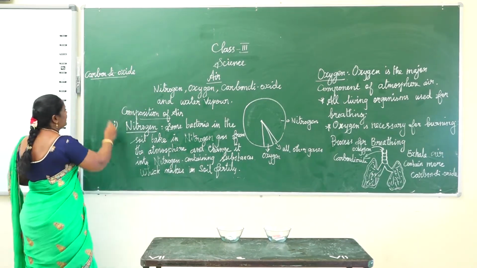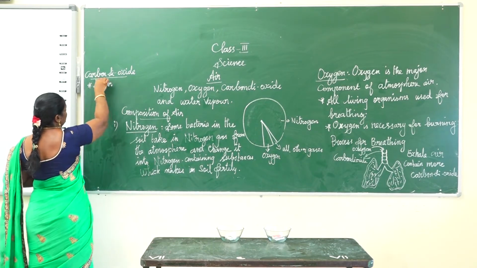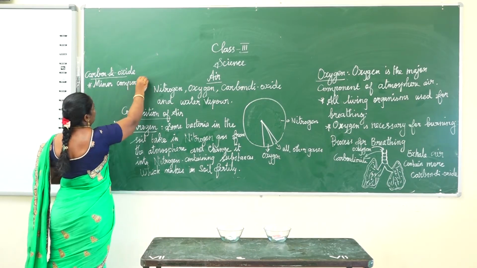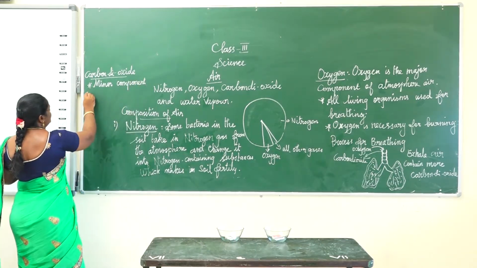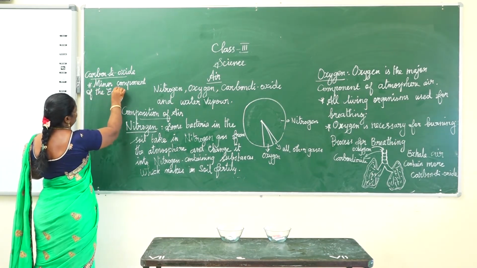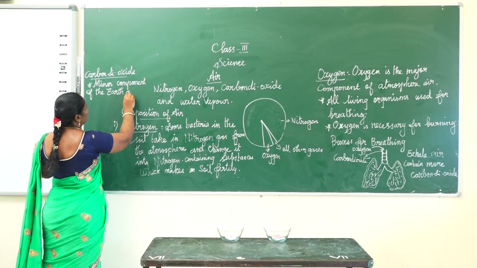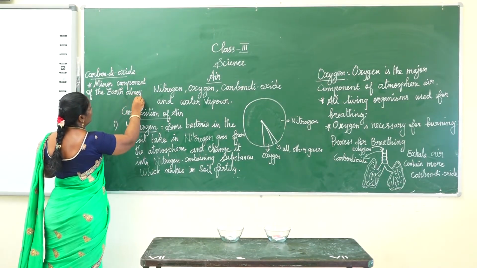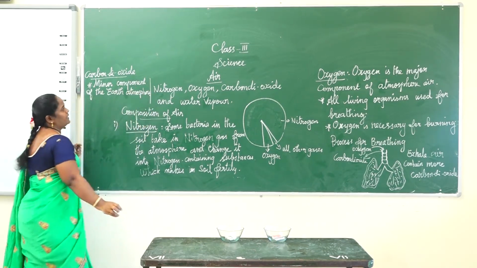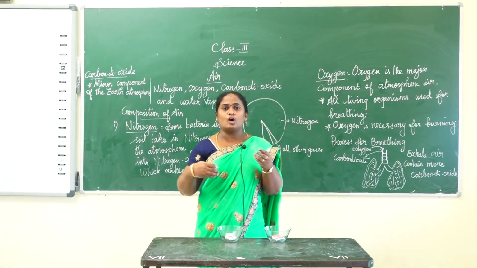Carbon dioxide is a minor component of the Earth's atmosphere. And then plants take in carbon dioxide.